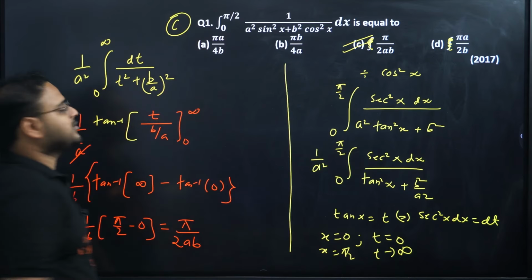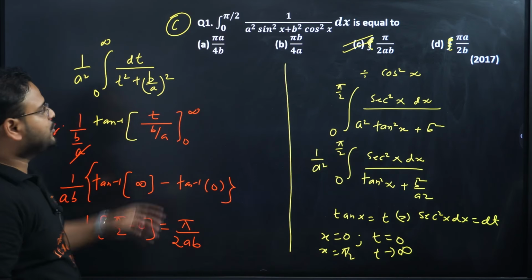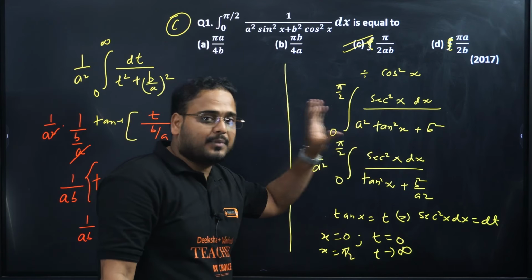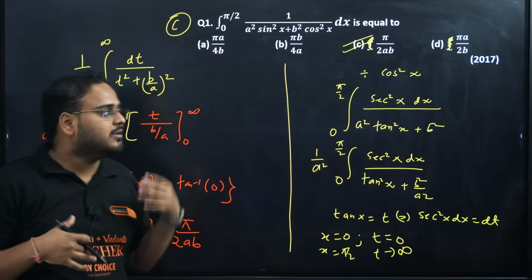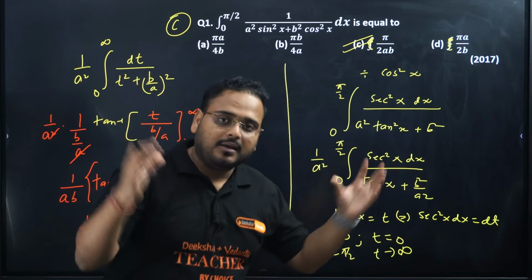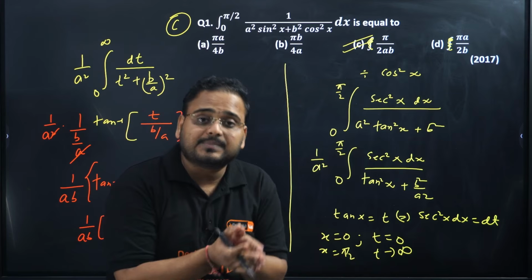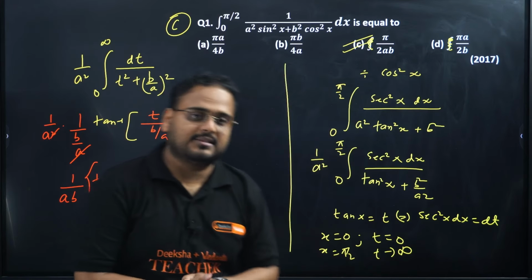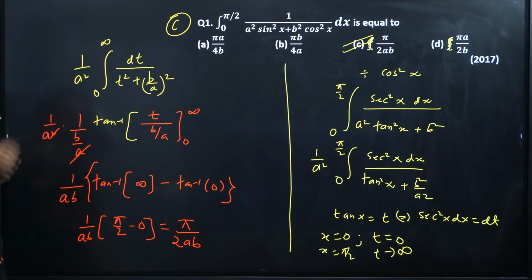Option C is correct. So question number 1 is a very beautiful question which uses a definite integral, also uses a particular function. So you can see questions from this chapter will not be just on one topic. They can be a club of multiple concepts, and hence the problem will be like this. 2017 PYQ. This is clear?